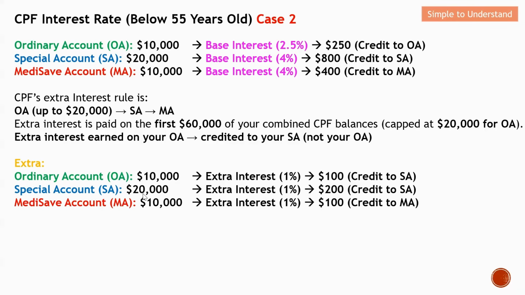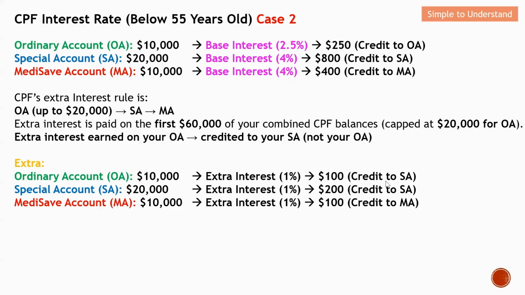Last but not least, since I have not fully covered the first 60K, my MA account will also be able to enjoy the additional interest. So I compute the extra interest earned in the MA, which is $100, and this $100 will credit to MA.